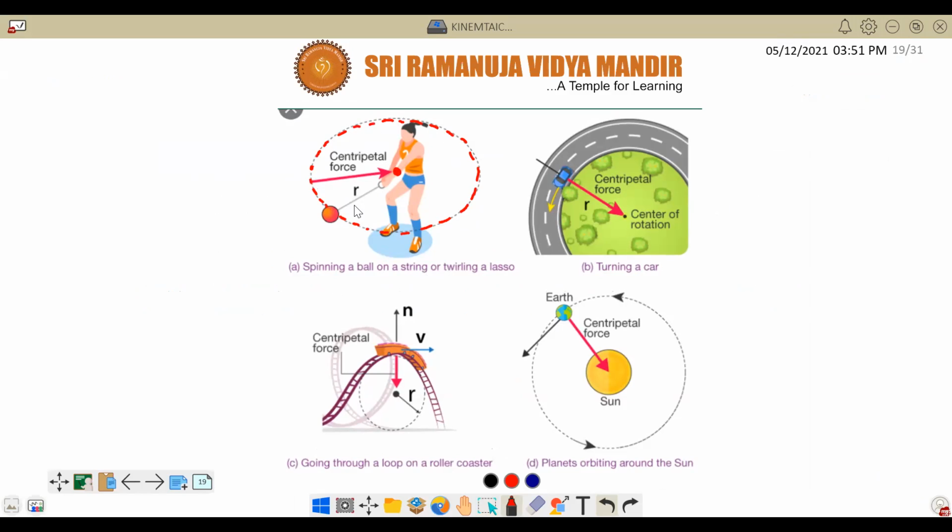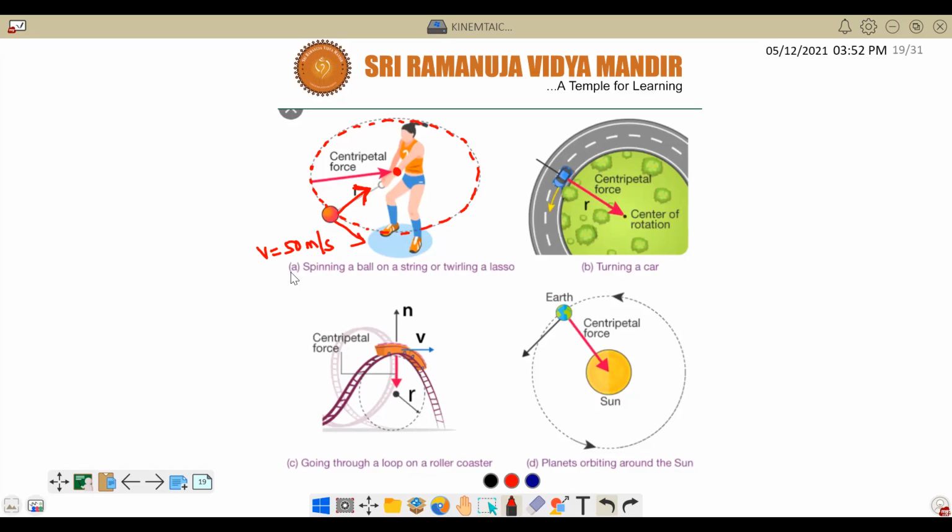Of radius r, and then he moves with a constant speed. His speed will be 50 meters per second like this. Here the speed is constant, it keeps on rotating, but acceleration is which side? Tell me. Towards the center of the circle. Correct.